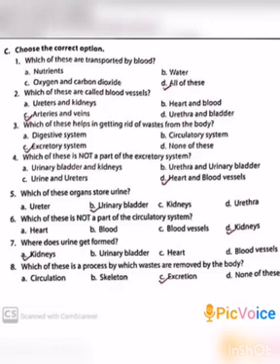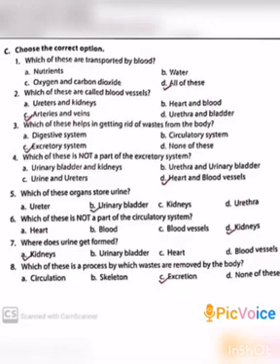Fifth one. Which of these organs store urine? A. Ureter, B. Urinary bladder, C. Kidneys, D. Urethra. The answer is B. Urinary bladder.